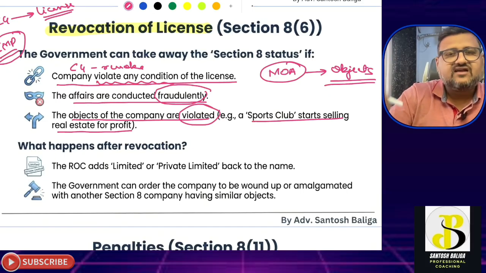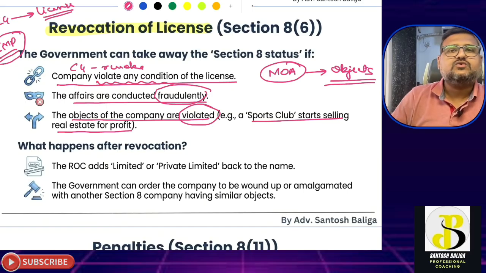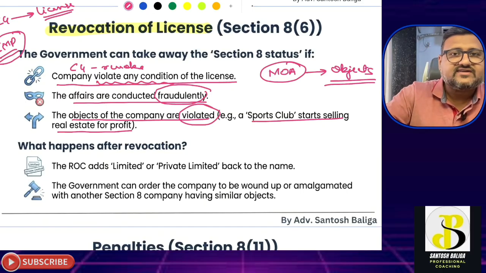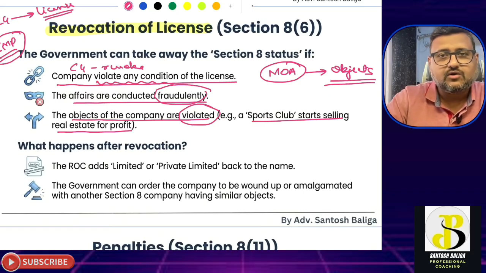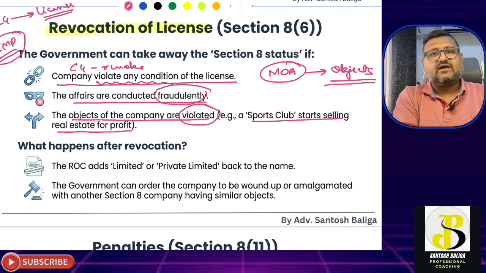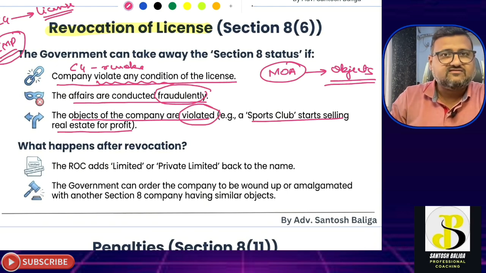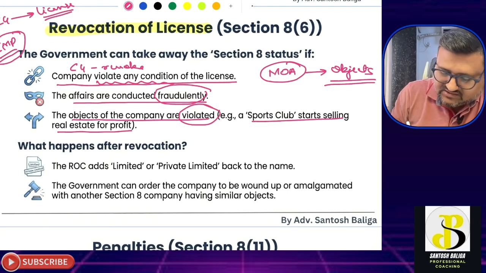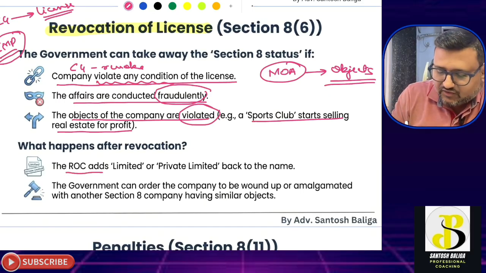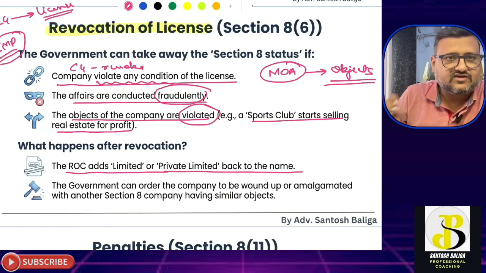So it may add the words private limited or limited to such an NPO, and the NPO will lose all its exemptions and relaxations and will have to fulfill the conditions of a regular company, as a private company or a public company, as the case may be. So the first consequence of the revocation is that the ROC adds limited or private limited back to the name. This is the first point.